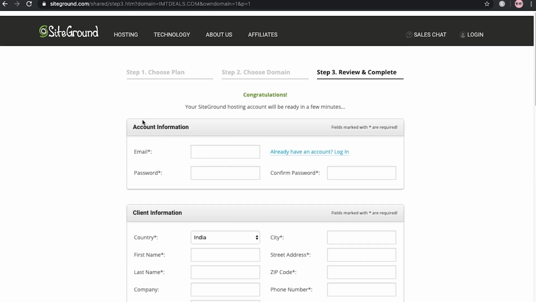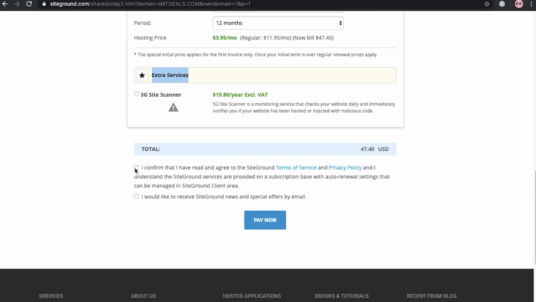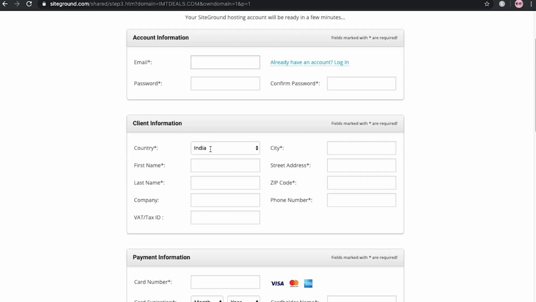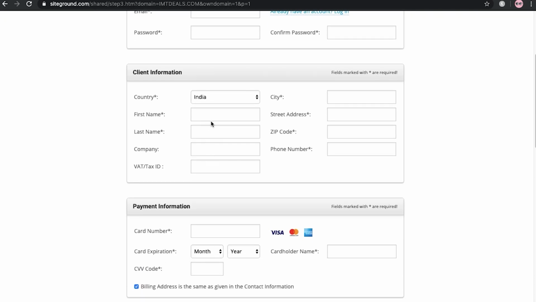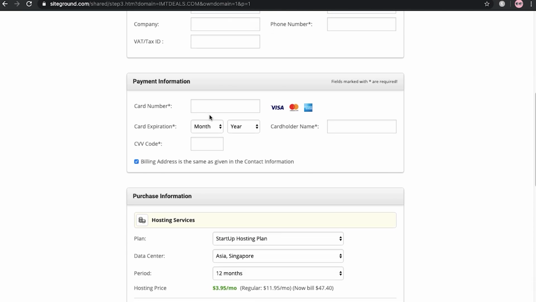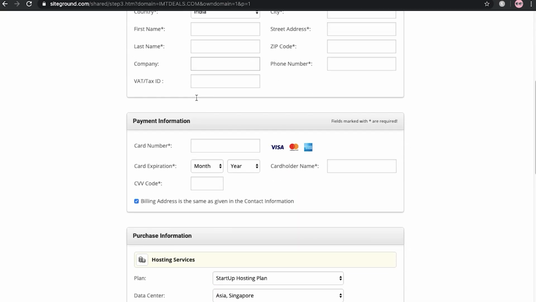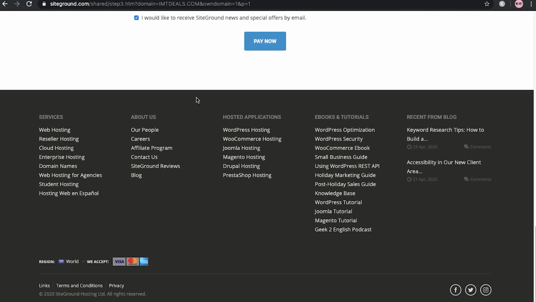So you have to just enter your information, and after that just click on "I confirm", and "I would like to receive news and special offers by email". Here you can just enter your email and all these details. Many people will ask, Umesh, should we add these things? I don't recommend adding all these things. And if you don't have a company, I also didn't have a company when I purchased it, so keep it blank. You have to just make your account here and it will be easier for you.